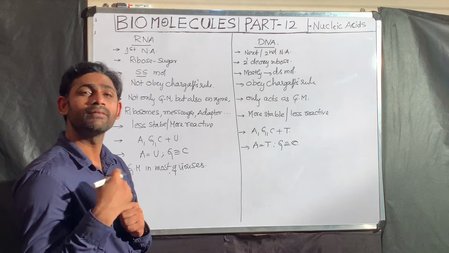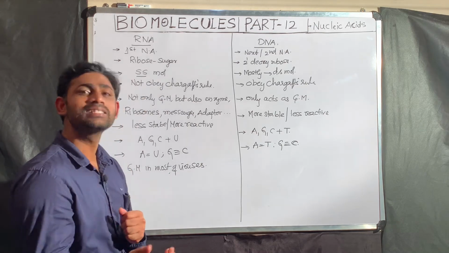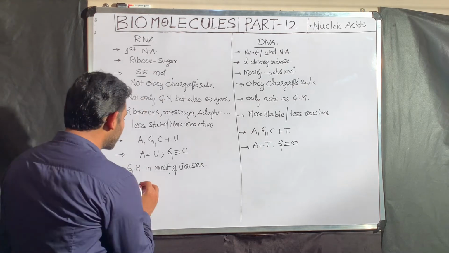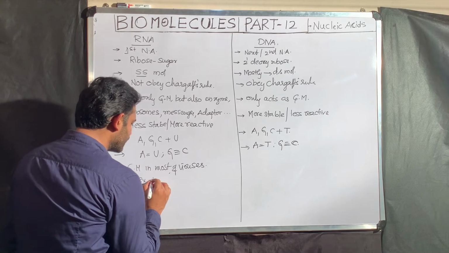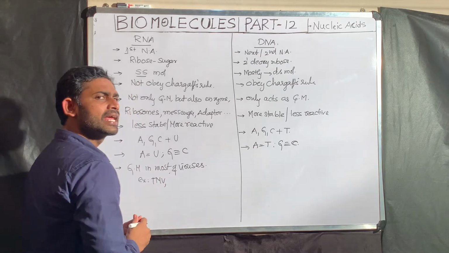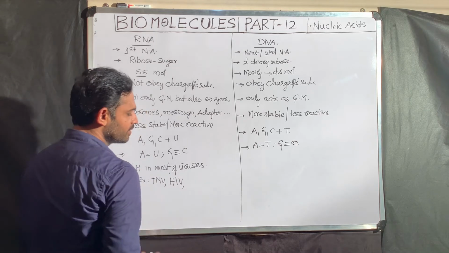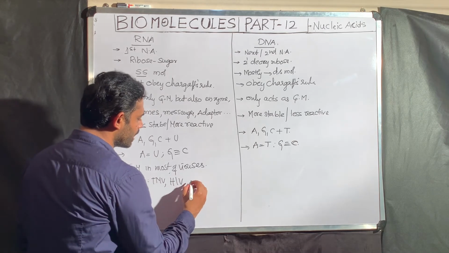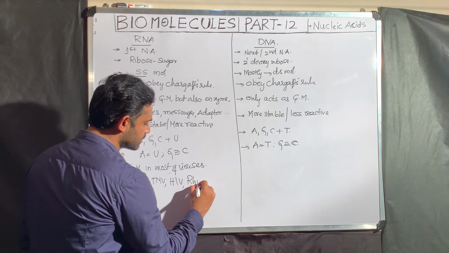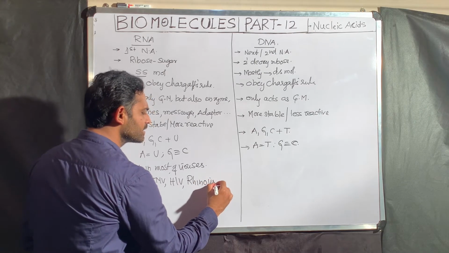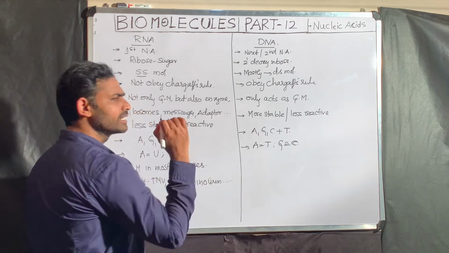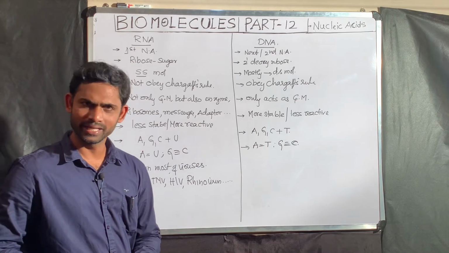Even some viruses contain DNA as a genetic material. For example, for your understanding, TMV contains RNA as a genetic material. Next, HIV. Next is rhinovirus. You can take so many examples, even coronavirus contains RNA as a genetic material.